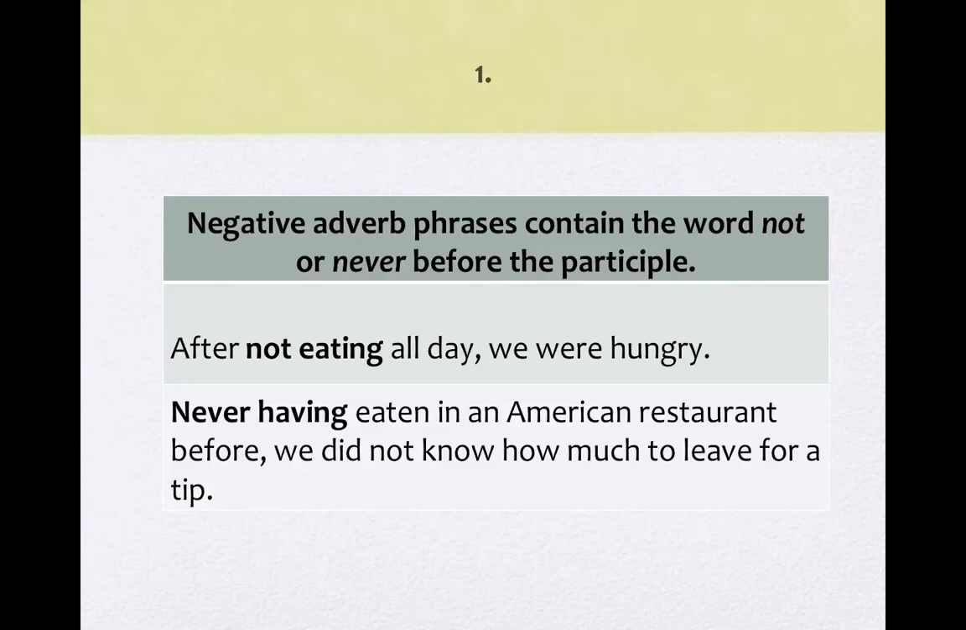Okay, negative adverb phrases contain the word not or never before the participle. So after not eating all day, we were hungry. If that were a complete clause, I would say after we had not eaten all day, we were hungry. Never having eaten in an American restaurant before, we did not know how much to leave for a tip. This might be a clause because we had never eaten in an American restaurant before. The meaning is the same.